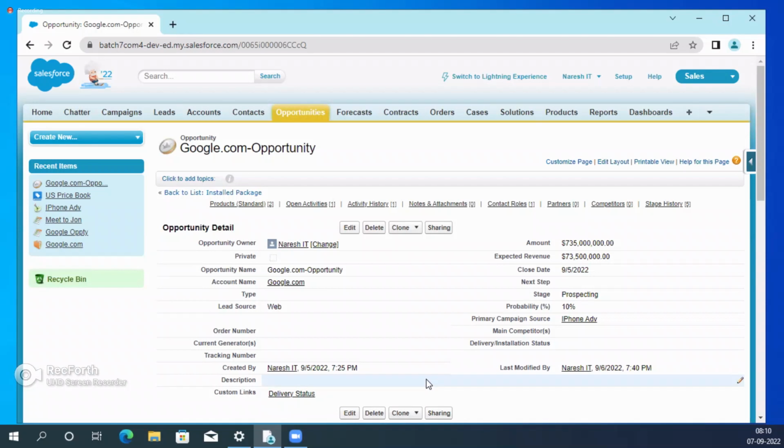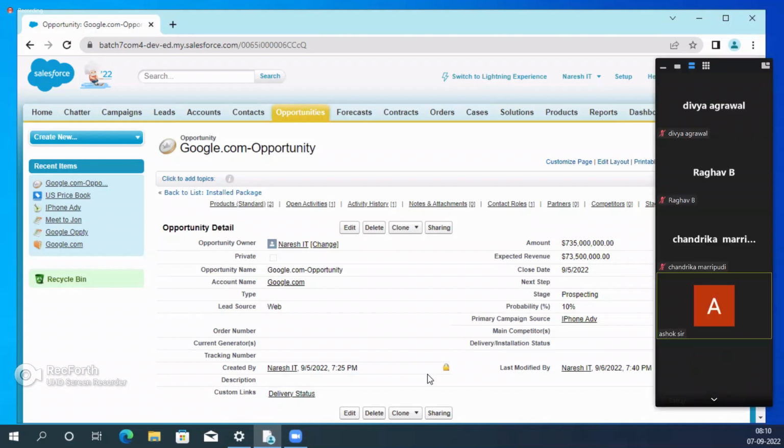For example, this guy connects to the other guy, or this guy changes the stage from Prospecting to something else. When he changed it today from Prospecting, after 1 hour he called the respective guy.